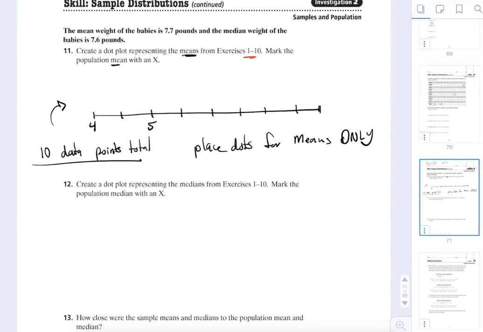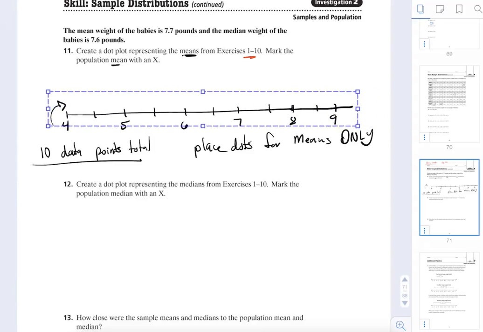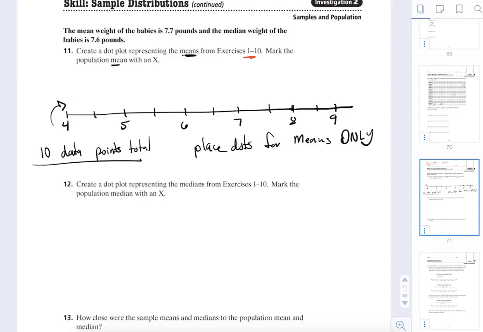4, 5, 6, 7, 8, and then 9. Maybe. Yeah, we'll do that. 8, 9, and I'll go to 10 because I have some that are a little bit over 9. There you go. Okay.